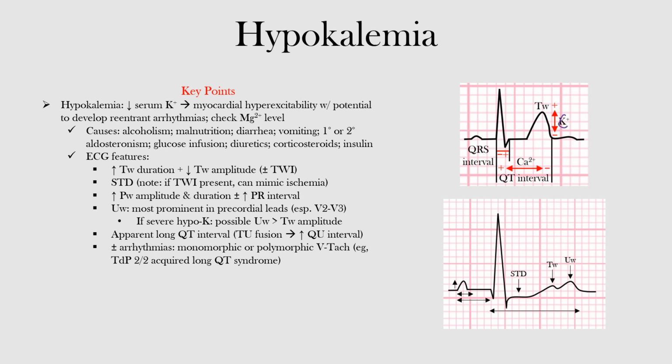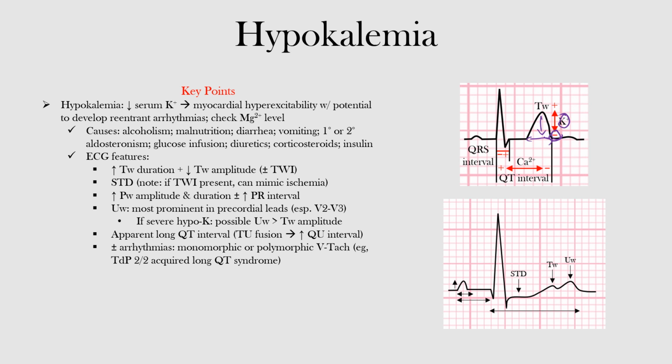So notice here's our potassium level. We're going down, so we're going towards the negative. So our T wave amplitude starts to go down, okay? And our duration tends to get wider, so we get wider T waves. Okay, so those are two early signs that we tend to see.